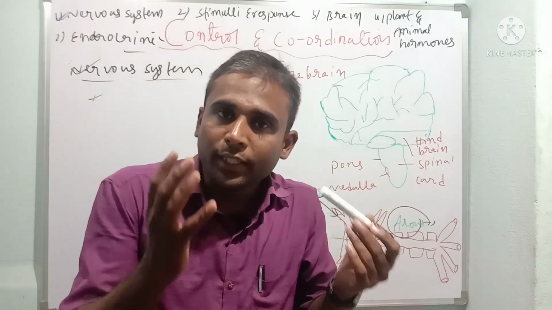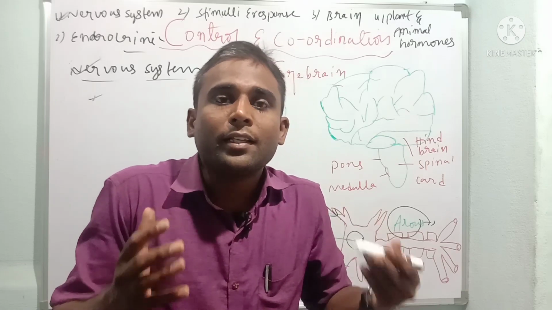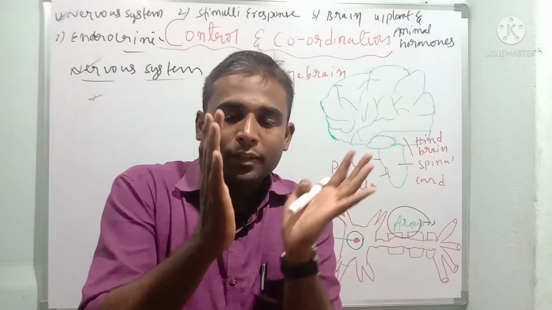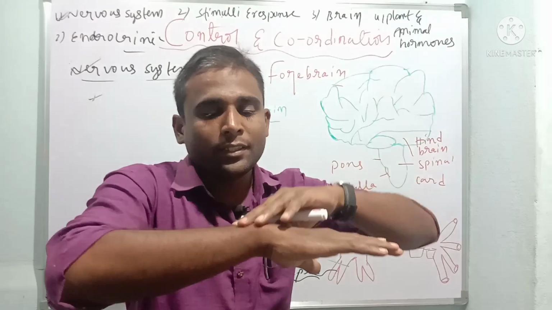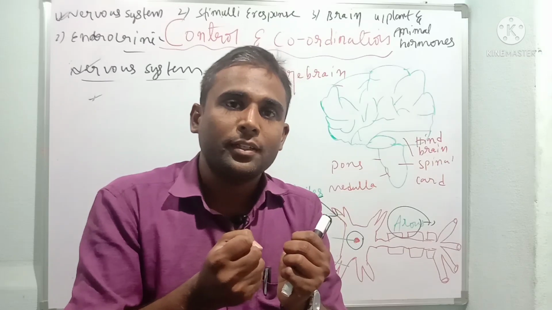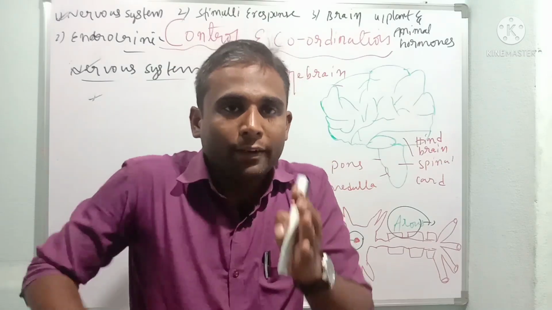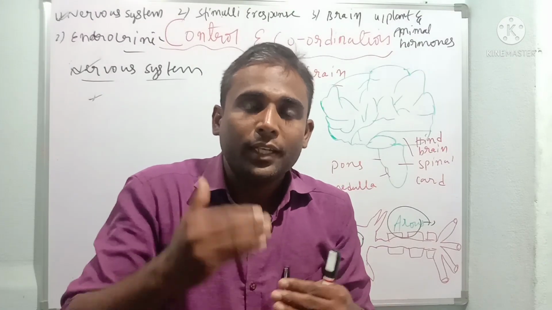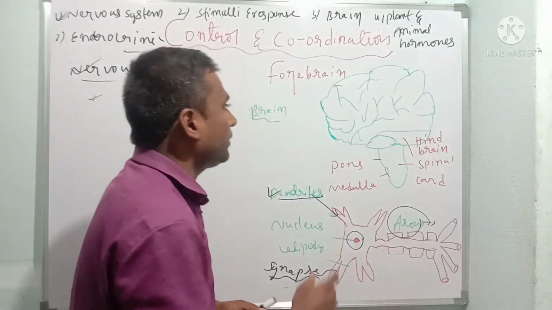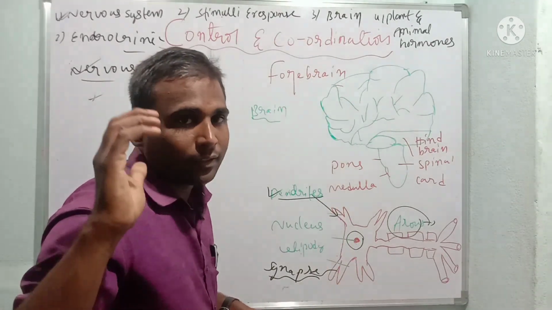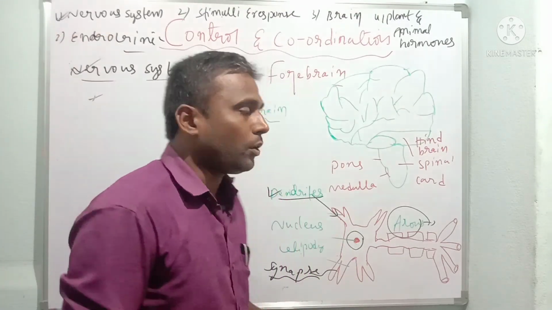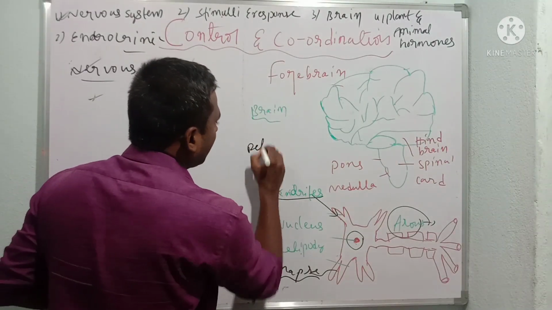So what happens, children? There are receptors, sensory neurons. Here the skin has the receptors which take the information and pass it to the sensory neurons. Sensory neurons take the signals, which are connected to the spinal cord. From the spinal cord to the effectors. Effectors means motor neurons. Then finally it is sent to the brain, and without our conscious control we suddenly remove the hand. And this action is called, children, a reflex action.